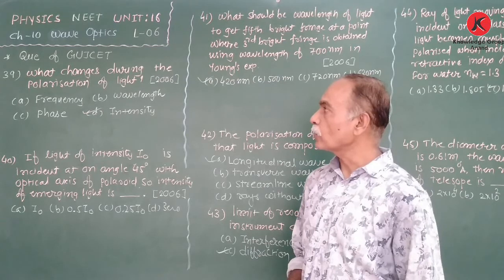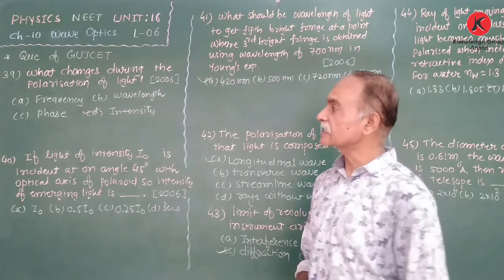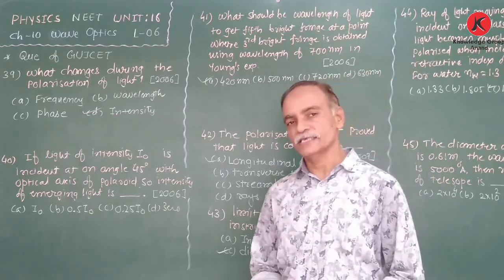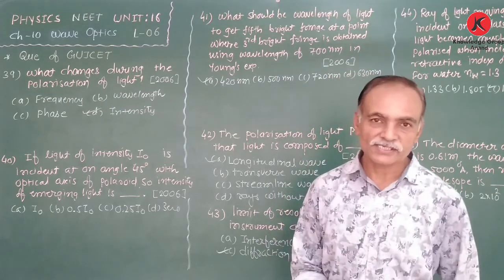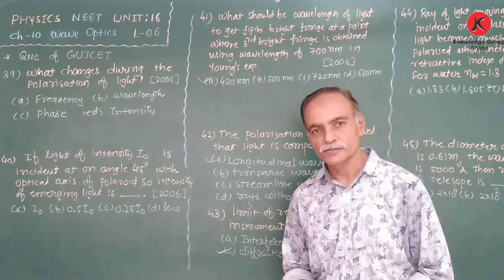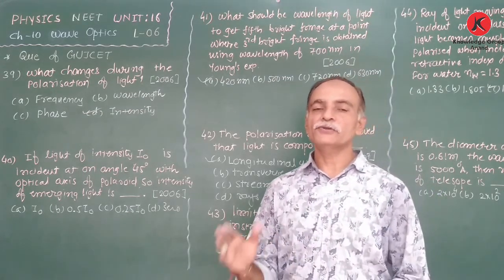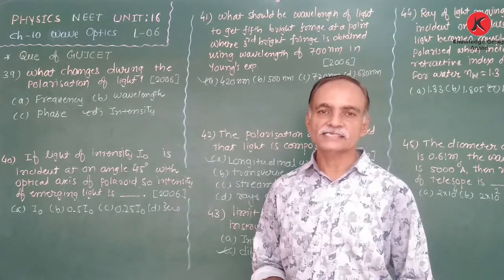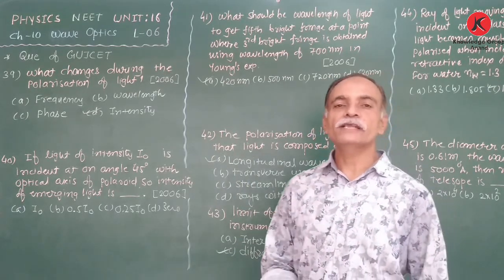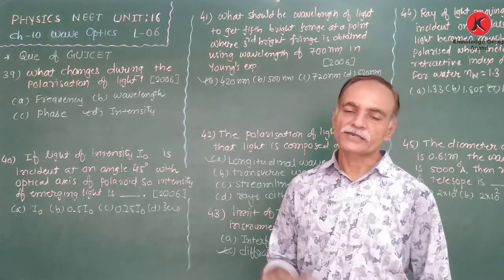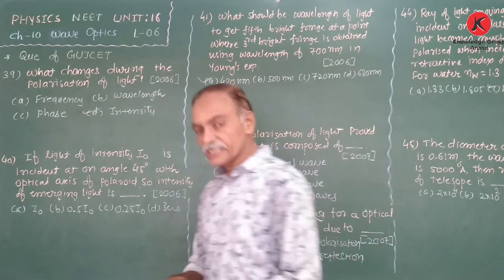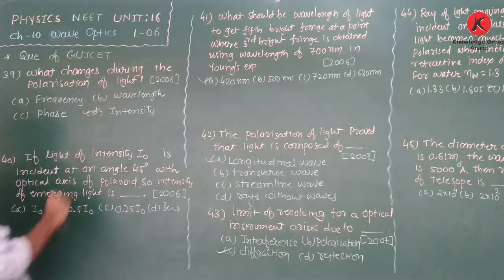What changes during the polarization of light? Which physical quantity changes: the frequency, wavelength, phase of a wave, or the intensity? In polarization, the intensity is directly proportional to the square of the amplitude. Due to the polarization, the amplitude of the light decreases, therefore the intensity decreases, while the frequency, wavelength, and phase do not depend on amplitude. So the intensity is the physical quantity that changes during polarization.